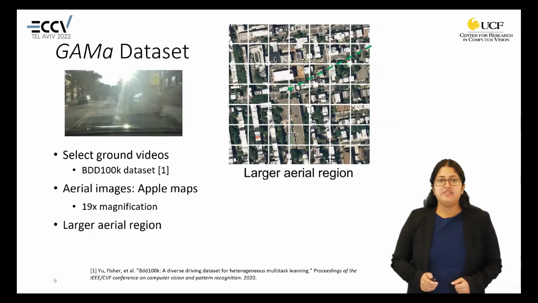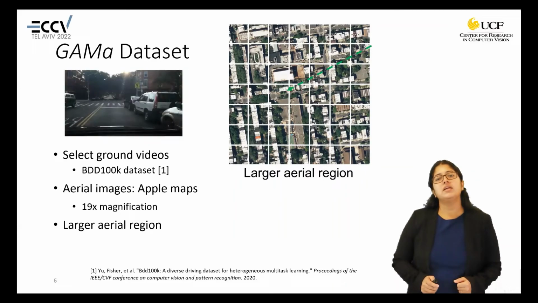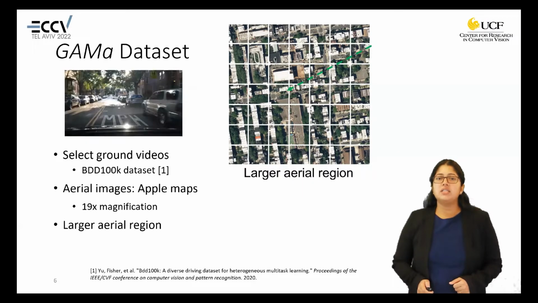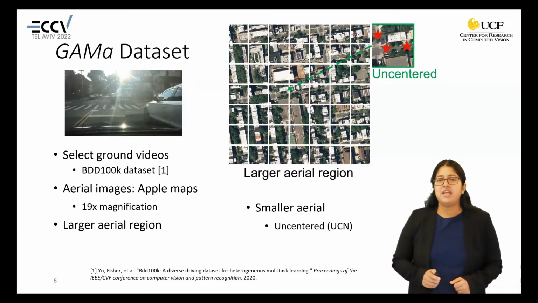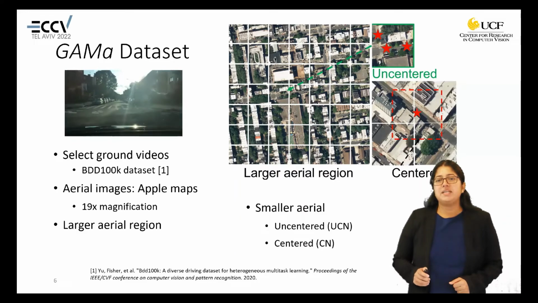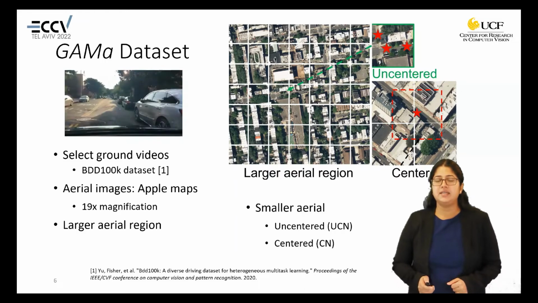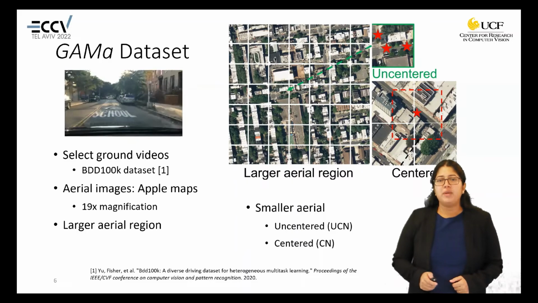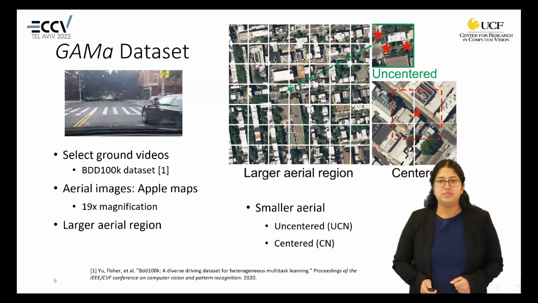We have aerial images at different scales. We have larger aerial regions which correspond to the video of 40 seconds. When we divide this larger aerial region into tiles of 7x7, we get our uncentered set of small aerial images. We call it the uncentered set because the GPS label can be anywhere in the image. We also have a centered set where the GPS label is at the center of the small aerial image. For most of our experiments, we have used the centered set because it's easier to work with. In our approach, we make use of these images at different scales, which helps in geolocalization of the video.